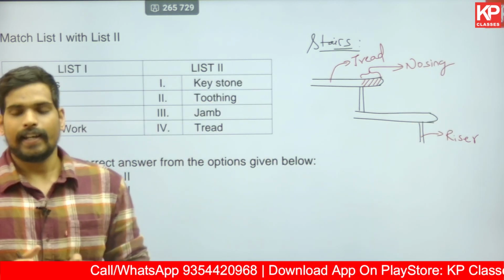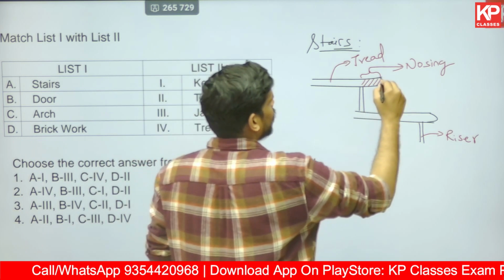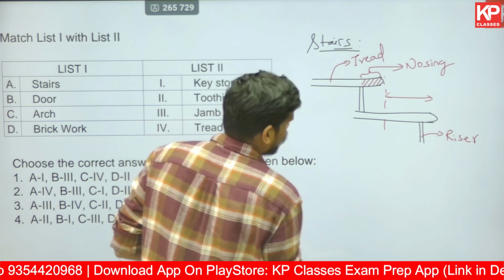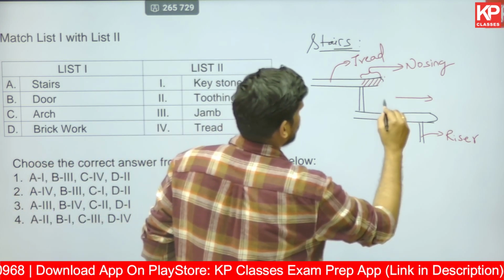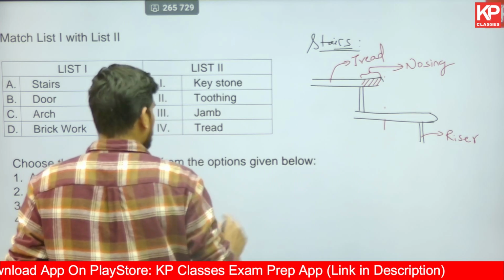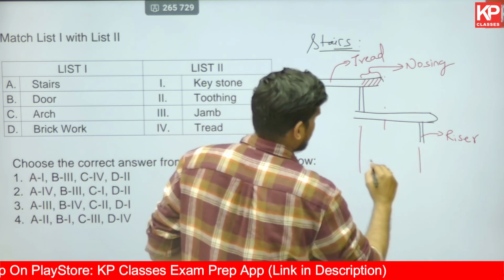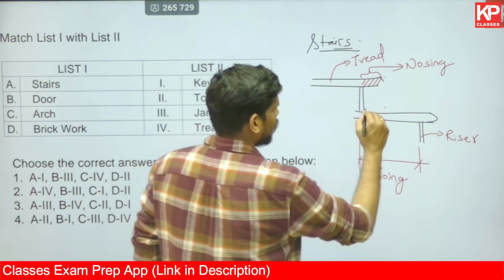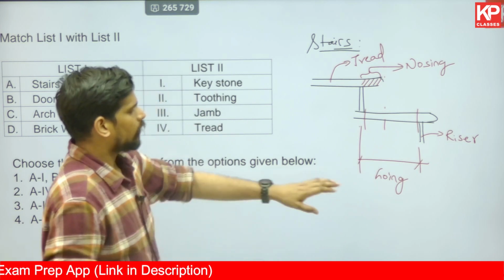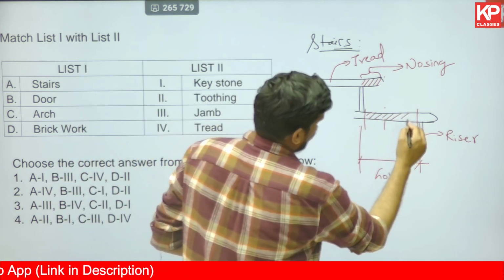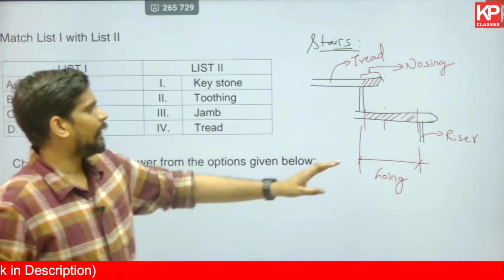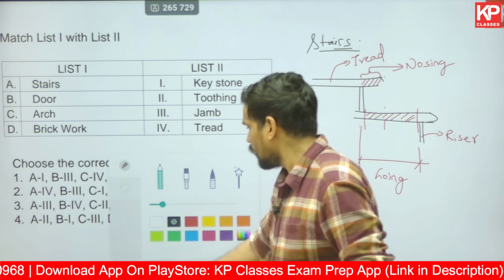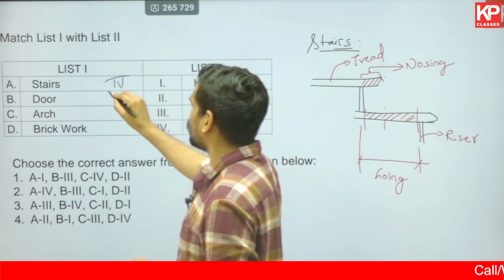And the part of the tread after deducting this nosing portion, if you deduct the nosing of a tread, this portion is referred to as going generally. So these are the broad terms. That part of the tread excluding the nosing is the going. Going plus nosing together will form tread, and then riser is the vertical part of a staircase. So these are the broad terms, of which in the given table you can match staircase with tread. So that would be 4.